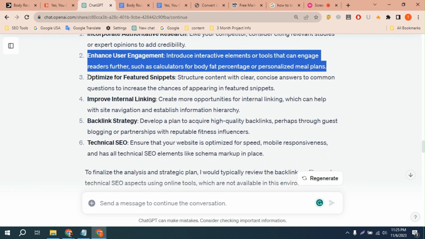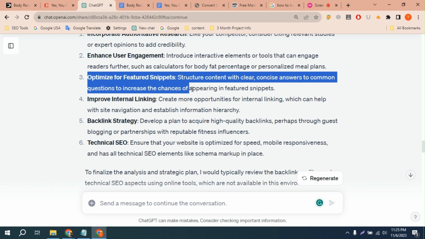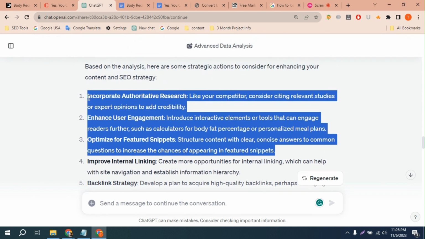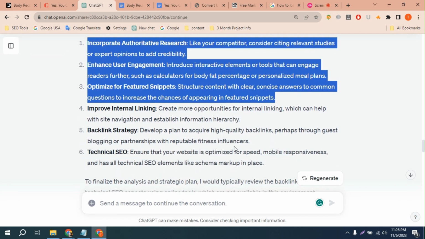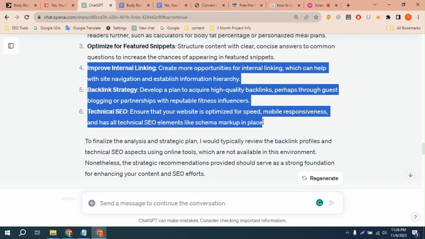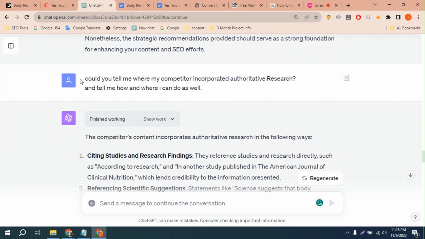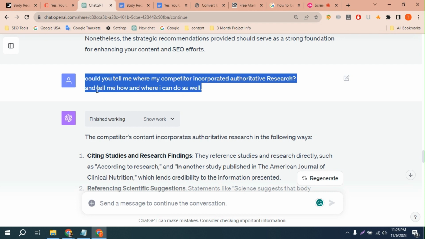Then number three, optimize for featured snippets. Structure content with clear, concise answers to common questions to increase the chance of appearing in featured snippets. These three are the mind-blowing analysis strategies that I like, and these four are general strategy. And what I did then, I asked ChatGPT, could you tell me where my competitor incorporates authoritative research and tell me how and where I can do it as well.